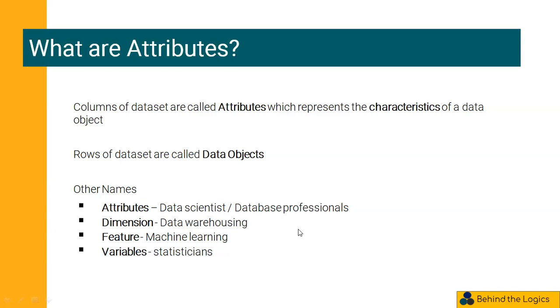And the other names of attributes. Data scientists and database professionals call it attributes. In data warehousing, it is termed dimension. In machine learning, we use the term feature. In statistics, they call it variables, but all are representing the columns of a dataset.